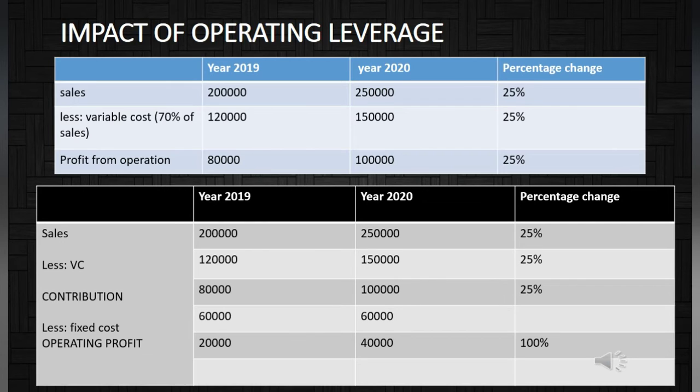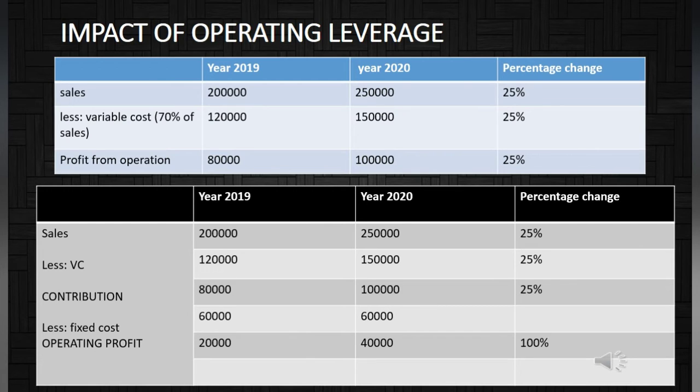100%. From this illustration, we can conclude that if there is no fixed cost, the percentage change in sales and percentage change in operating profit are the same. That is revealed from the first example, that is 25%. Percentage change in sales is 25%, and percentage change in profit is 25%.